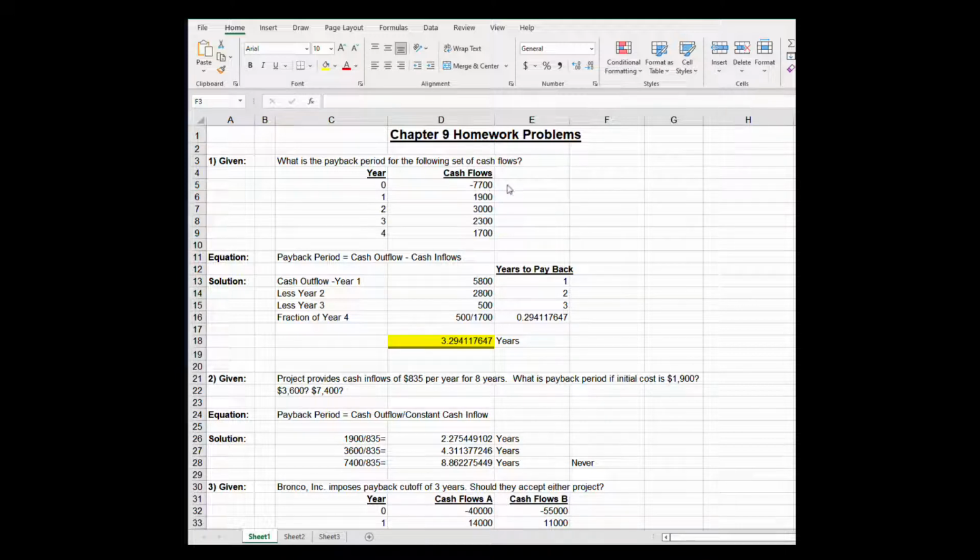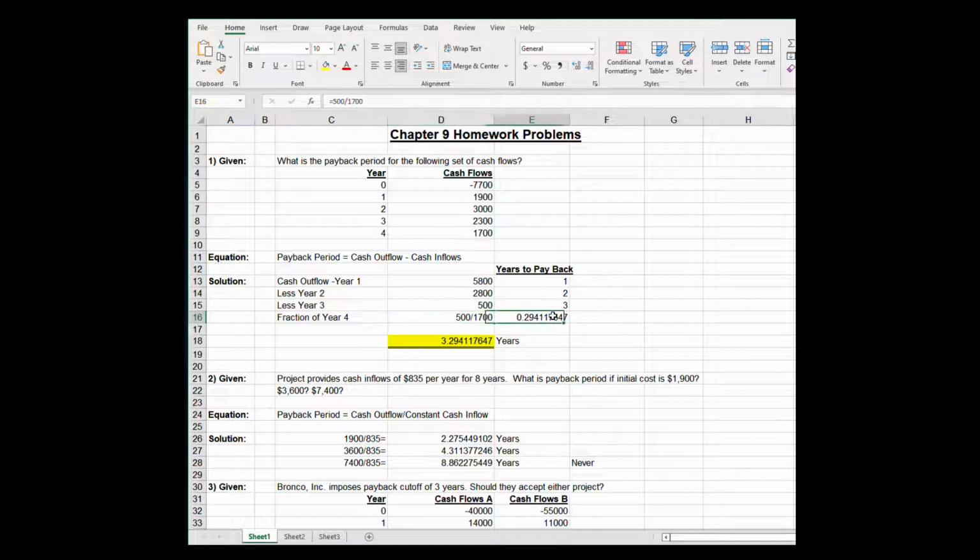Minus 7,700 going out in time 0 today, 1,900 coming in at the end of year 1, 3,000 coming in at the end of year 2, 2,300 at the end of year 3, and 1,700 at the end of year 4. Our equation is the payback period is the cash outflow minus the summation of the cash inflows. So are we paid back in year number 1? No. Are we paid back in year 2? No. Are we paid back in year 3? No. We're paid back between year 3 and year 4.